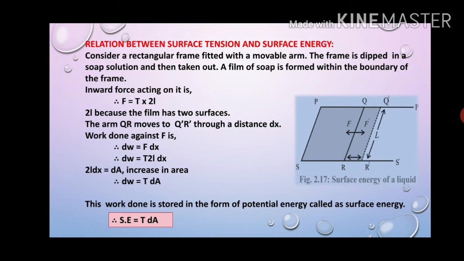Let us put the value of F. So dW is equal to T into 2L dx, and 2L dx is nothing but the increase in area. Therefore dW is equal to T into dA. This is the work done, which is always stored in the form of potential energy, and this is called surface energy. So the surface energy is equal to the work done: surface energy is equal to T into dA.